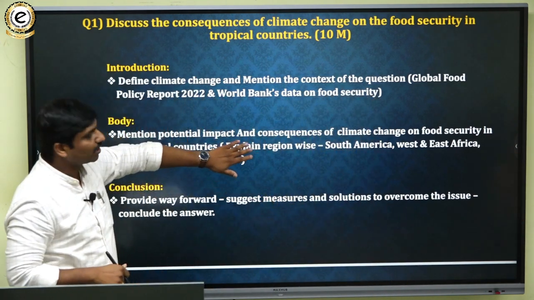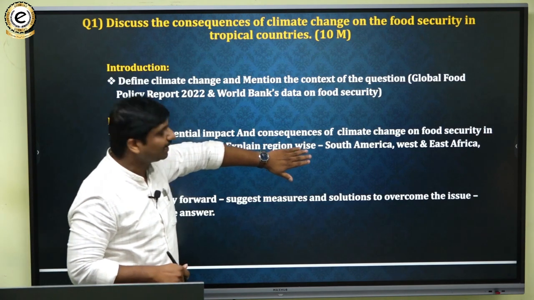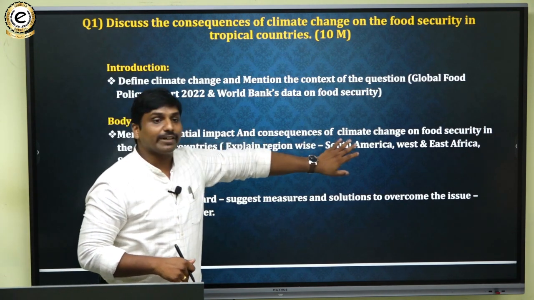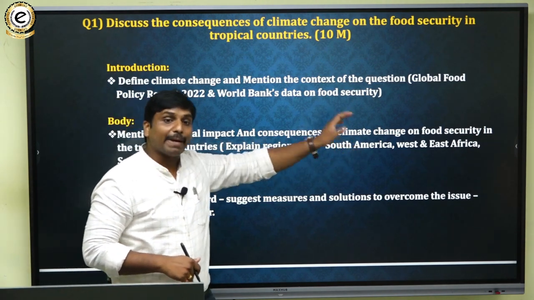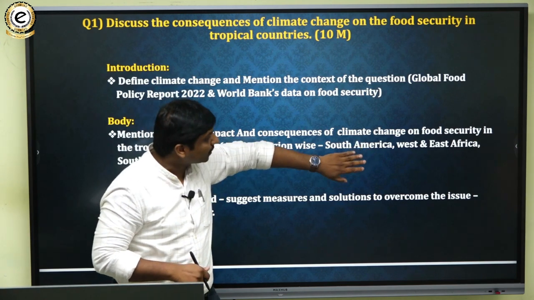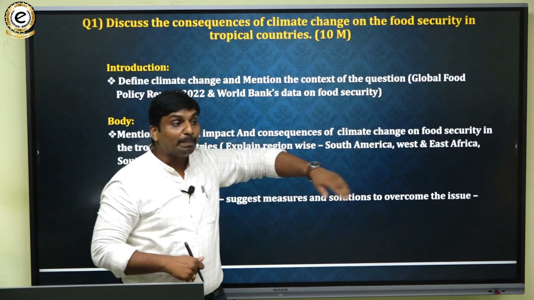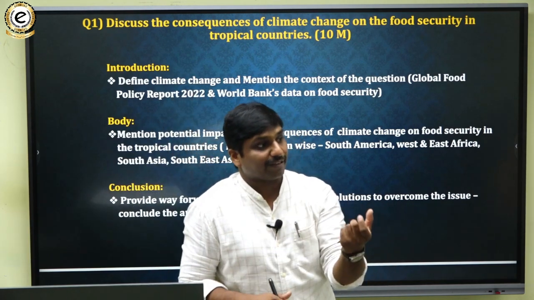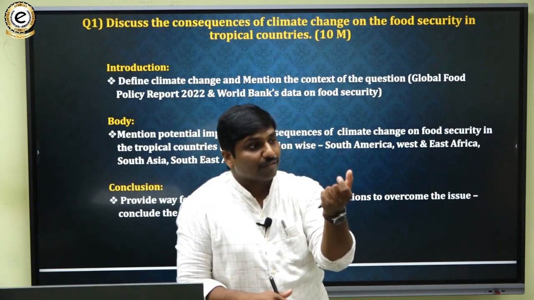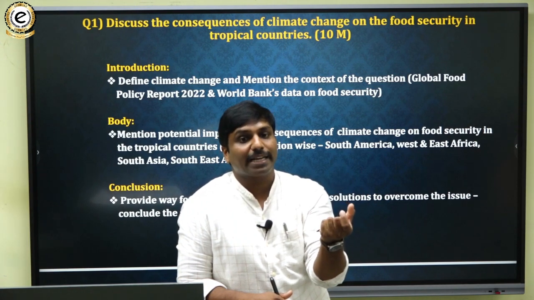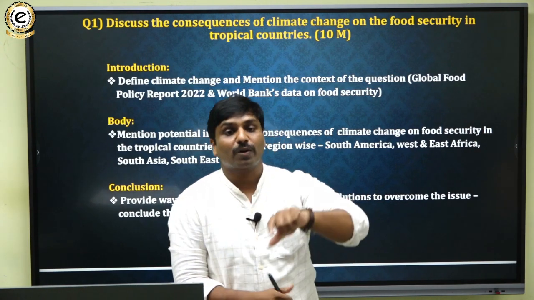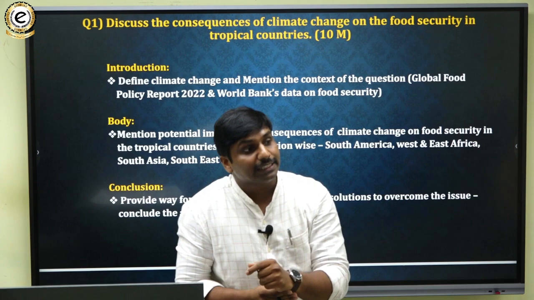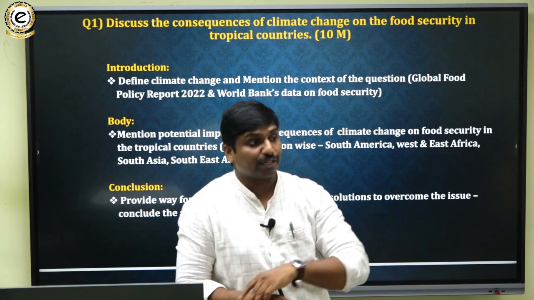How can you do that? You can divide the entire thing into different regions, like what is the impact of climate change on the South American region. So pick at least two countries like Brazil, Argentina. Pick those tropical countries from South America, and you have to say how climate change is impacting food security in this region.